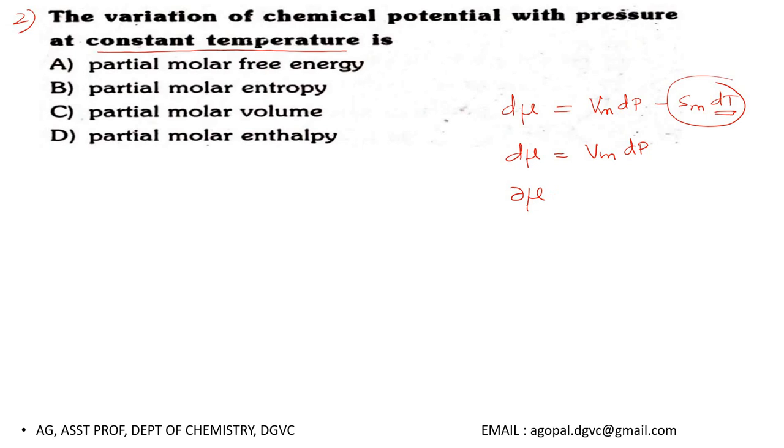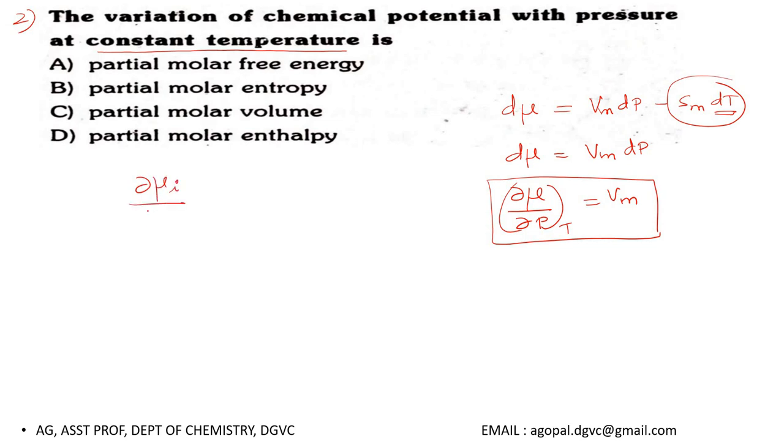Or we can write dou mu by dou P. Bring this dP to the left hand side. So dou mu by dou P at constant temperature equal to molar volume. Actually, this is the expression for change in chemical potential with respect to pressure for pure substance. Suppose if you have a mixture, then in mixture, change in chemical potential of a particular component, say i, with respect to pressure at constant temperature can be given as Vi bar.